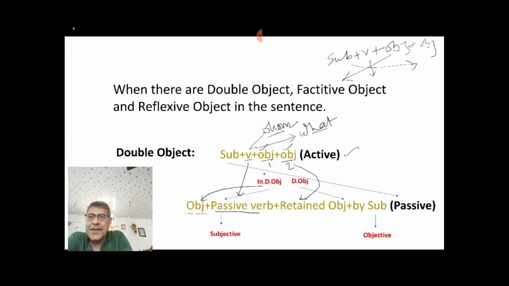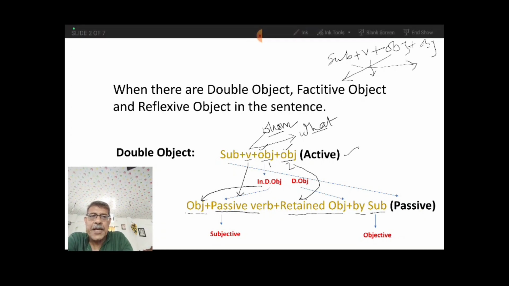After placing the passive verb form, then you set the retained object. That is direct object. You just set it in its own place as retained object. Then you set by, like every time, then you set the subject, and the subject has to be written in objective form, as you know. This is our passive structure.